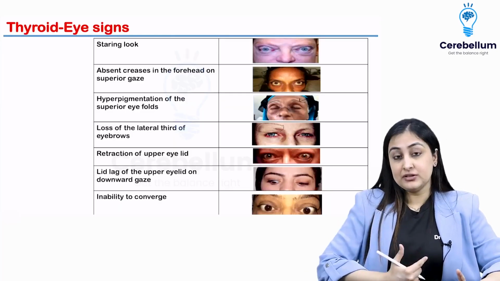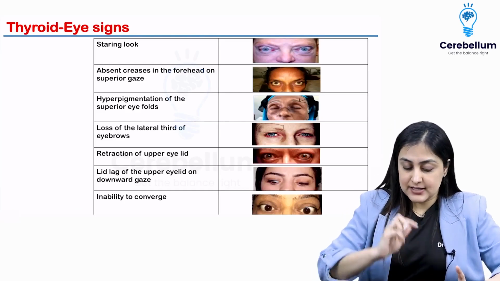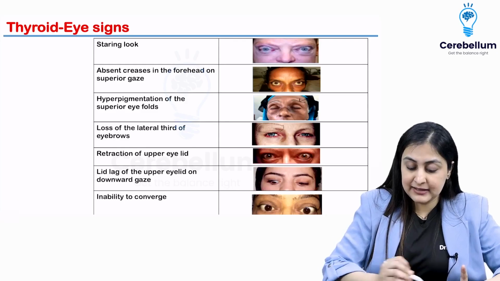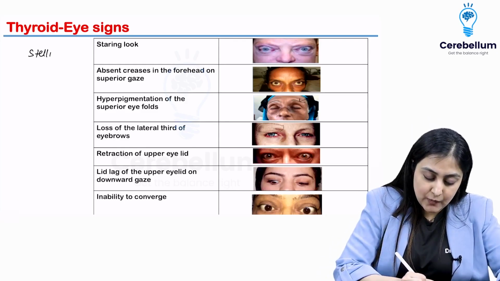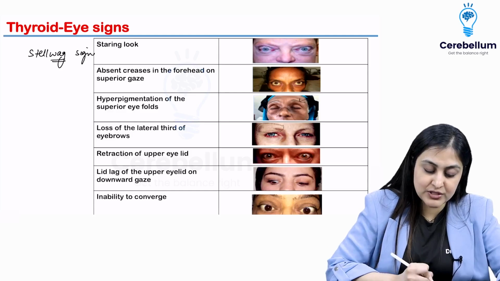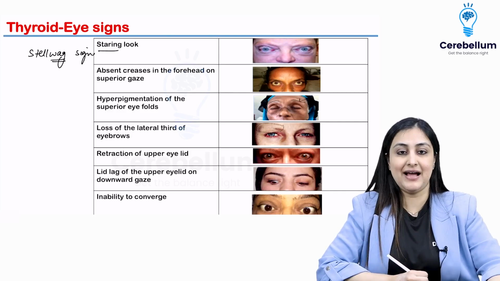Now talking about the things that you really have to memorize, which are the names of the signs. So here when you have a staring look like this very angry looking female, you want to remember Stellwag's sign. You want to remember that there is a dog who is very angry, staring at you and wagging its tail: Stellwag sign.